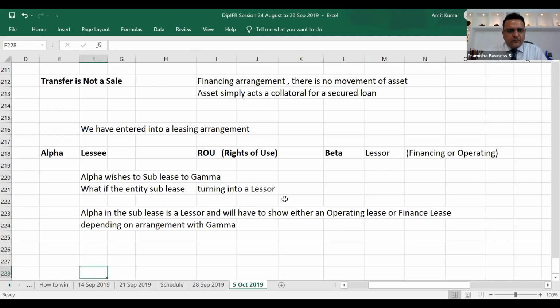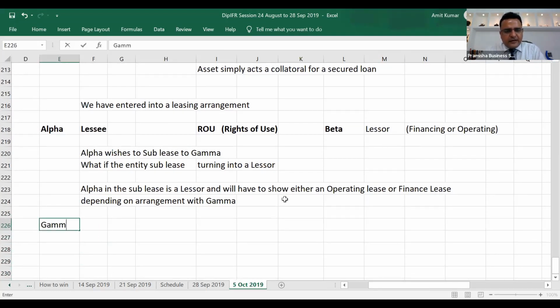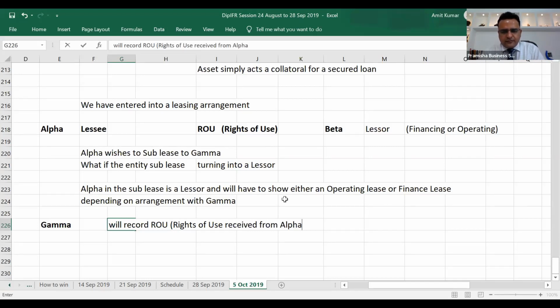What will Gamma do? Gamma is entering into leasing arrangement with Alpha. Gamma doesn't know from where Alpha has got this asset. For Gamma, it is simply a right of use. So Gamma will record ROU, rights of use received from Alpha. So suddenly the rule changes that we were a lessee, now we are a lessor to someone else if we sublease an arrangement. So this is all for IFRS 16 leases. If you have any queries, any concerns, please ask, or you can get back to me later when you go through this chapter. So this is all for IFRS 16 leases.